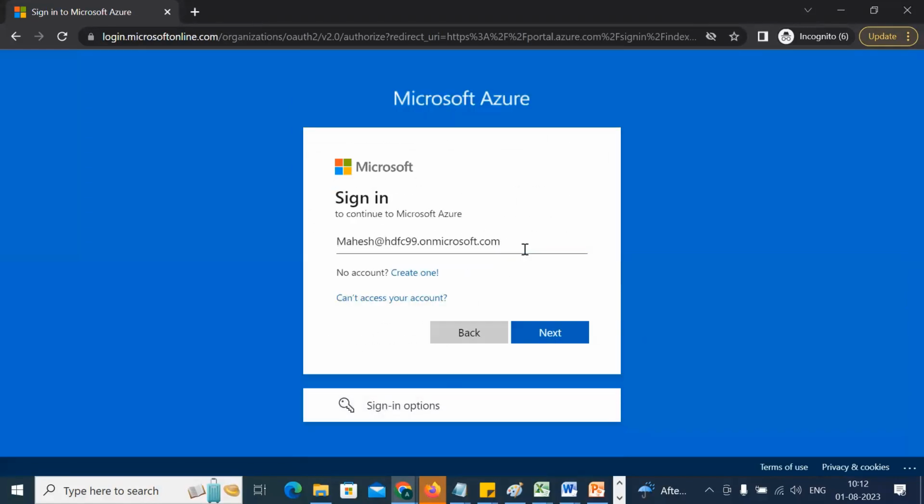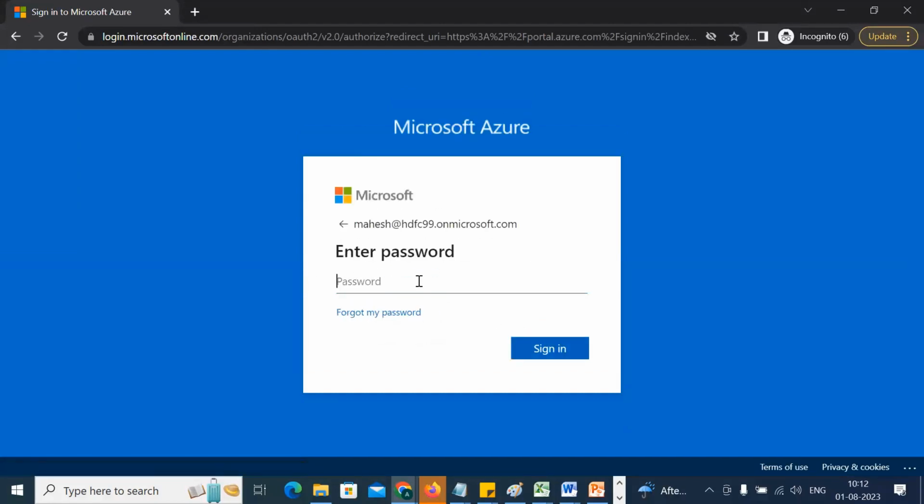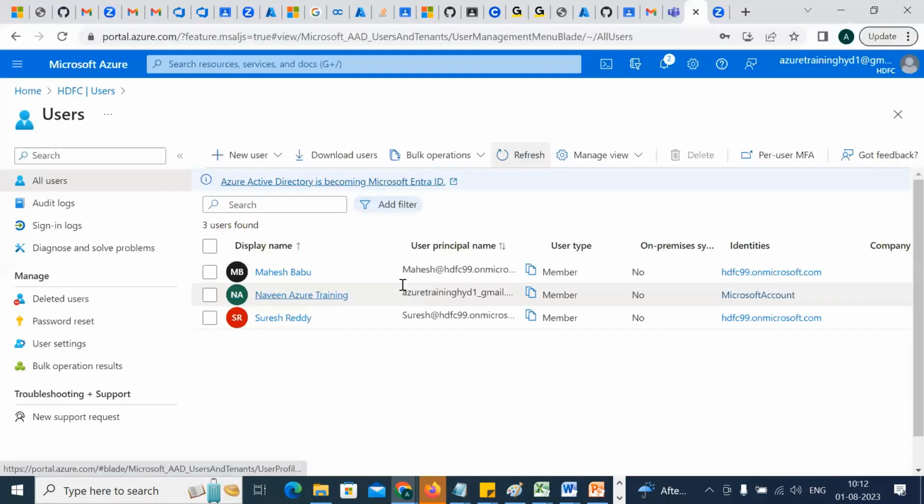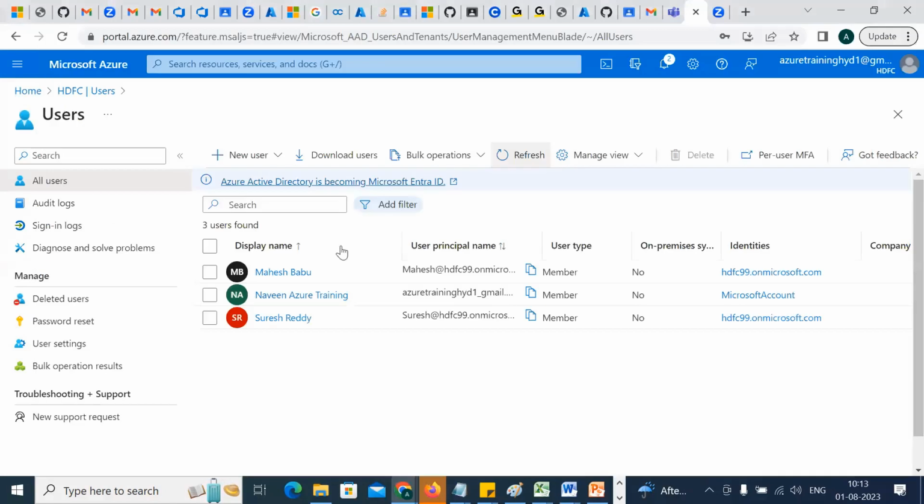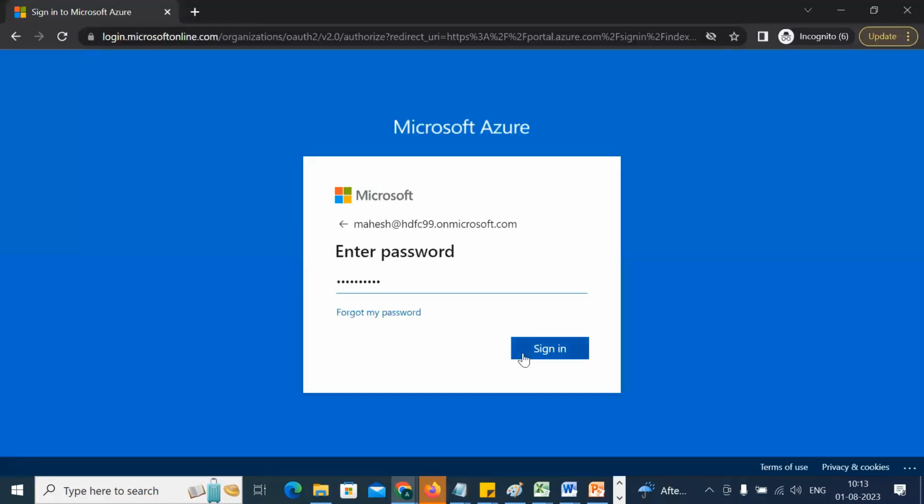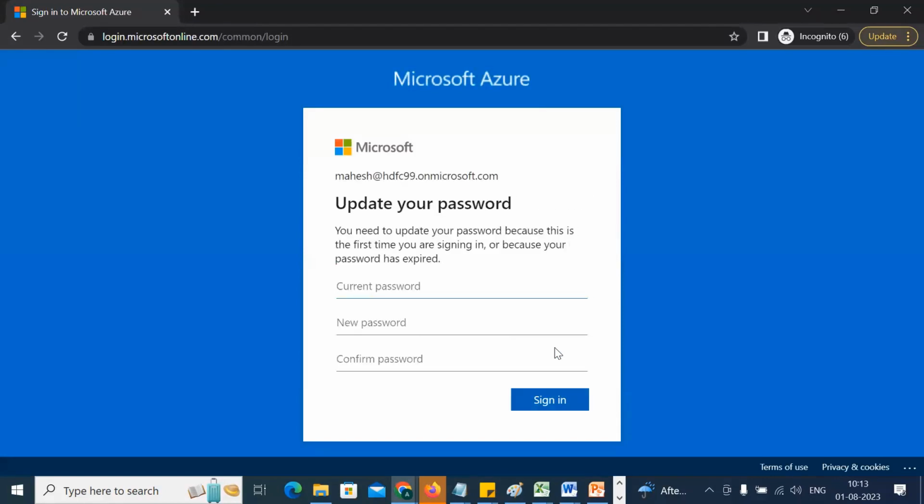Okay, these are the credentials you have to enter. Next, enter the password for Mahesh Babu. Okay, try to log in. So you would be logged into your Mahesh Babu account, but as I told you, the first time it is a temporary, system-generated password, and you have to change the password here.